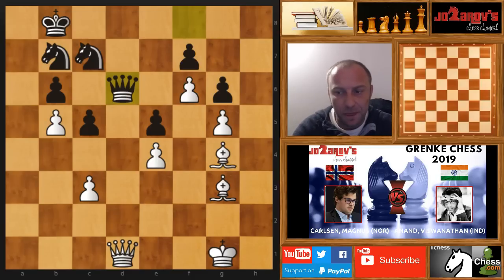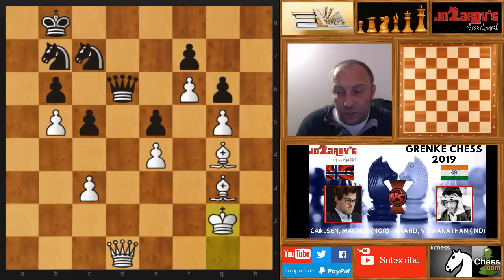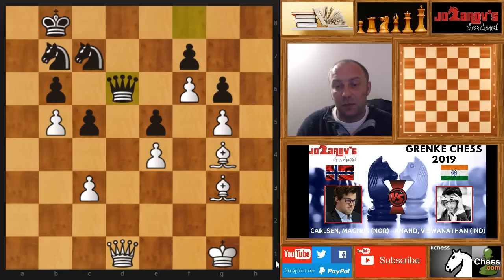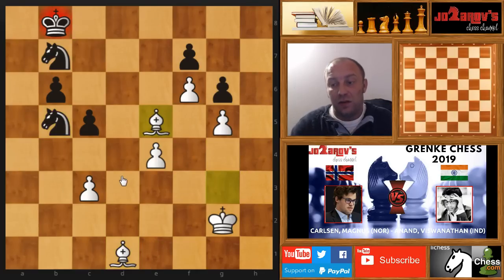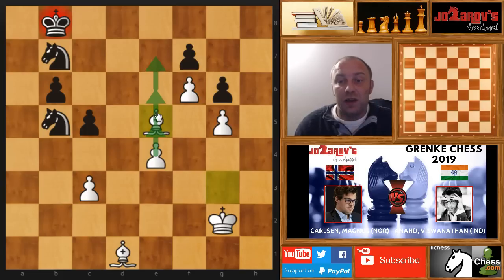Here you see the problem is, in this position we want, as I said, we want to create always a passed pawn situation. Here after queen on d6, Magnus goes for king on g2, and should have gone here king on g2, but the problem is here if you go king on g2, you see if the queen takes, here the bishop takes, then the knight takes, and here bishop takes. Here we would then have a position in which we have this passed pawn situation,